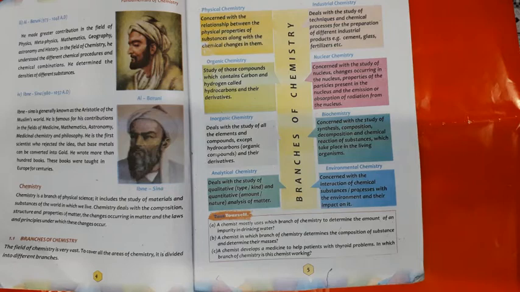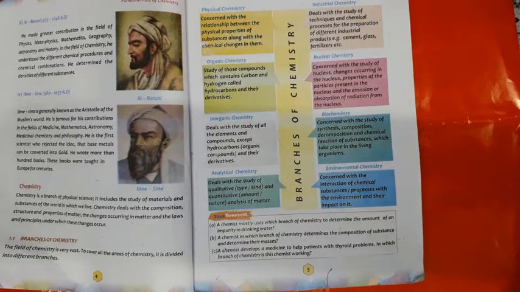Similarly, the third important particles present in atoms are negatively charged particles, electrons, which are present outside the nucleus in orbits and shells. It means the various types of chemical and physical reactions taking place in the atom of any substance can be detected under the branch of nuclear chemistry.